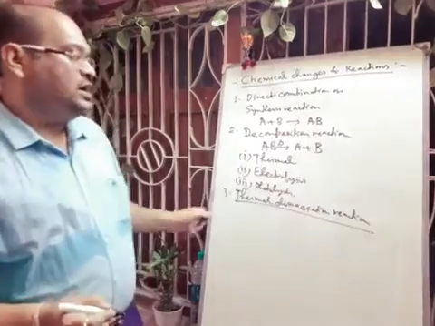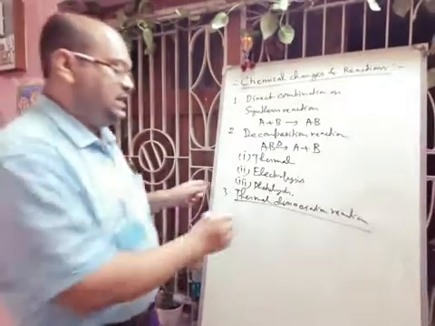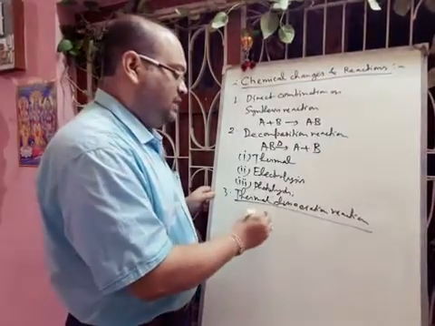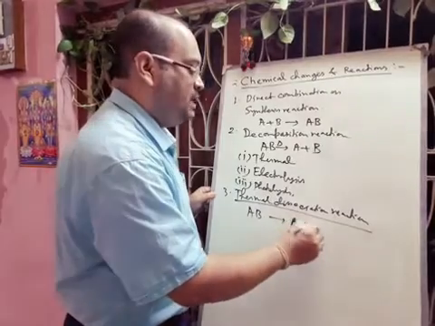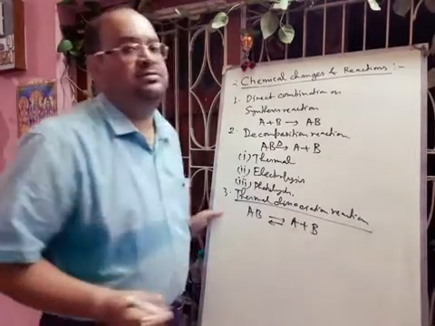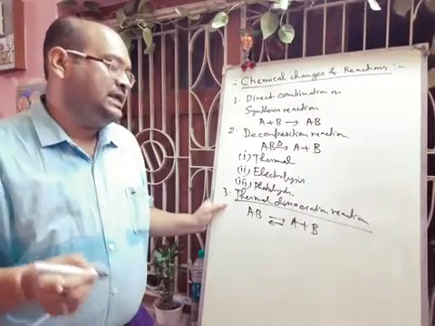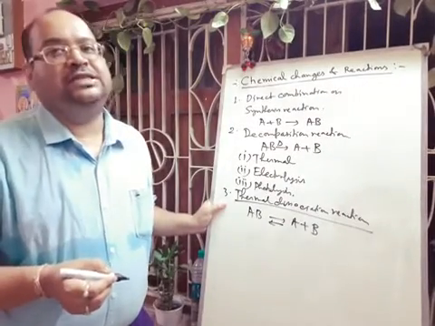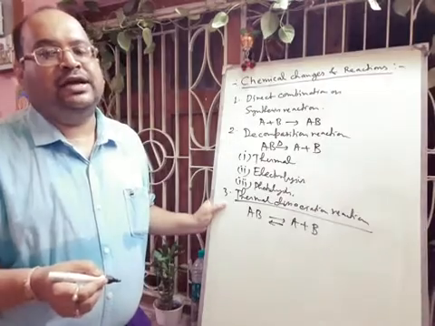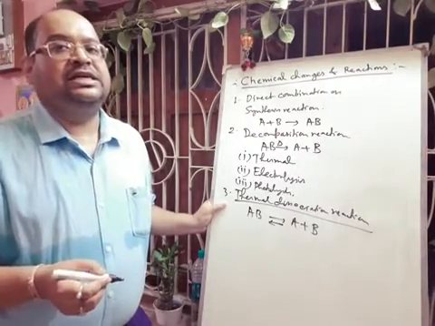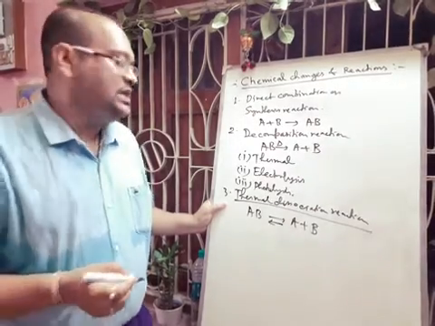So it is different from the decomposition reaction. Here also AB is forming A plus B, but the type of reaction is reversible. So this is another type of chemical reaction, that is called thermal dissociation reaction. Next we will discuss displacement or substitution reaction.